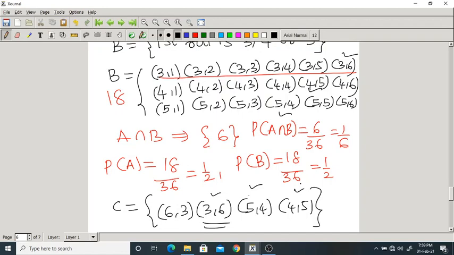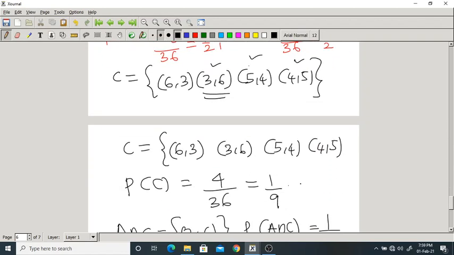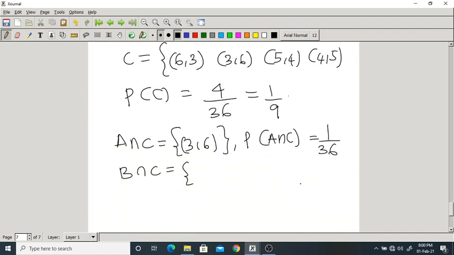How many are there? 3. The common elements are 3 in number. What is the probability now? Probability of B intersection C will be 3 by 36. How much is that? 1 by 12.